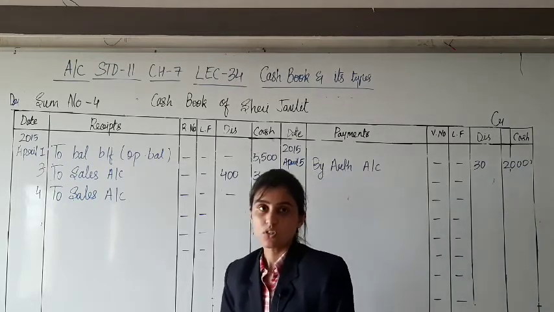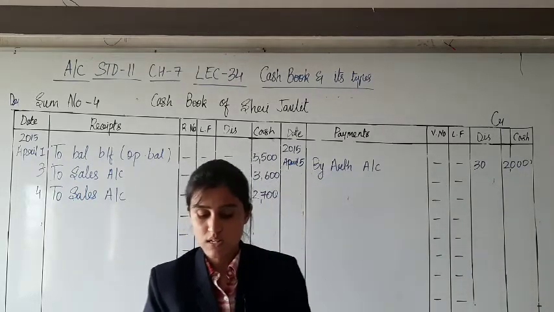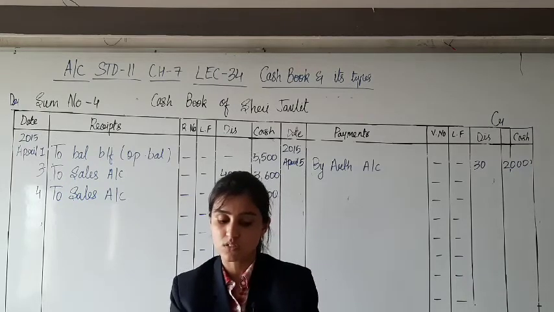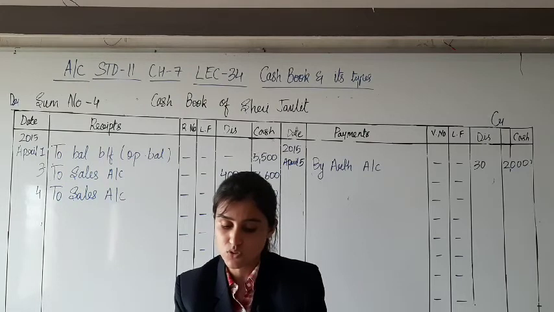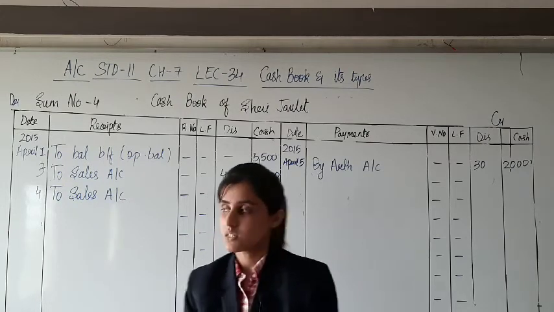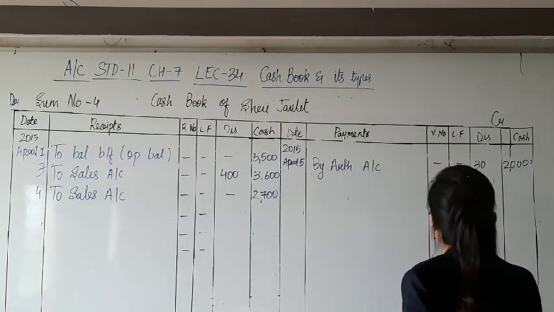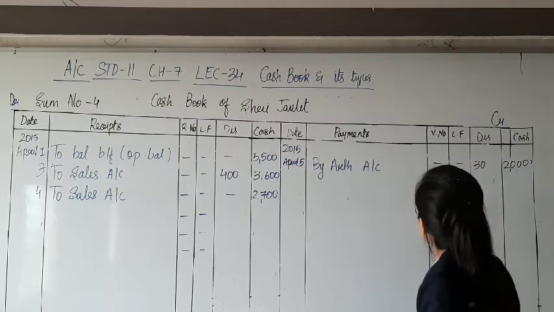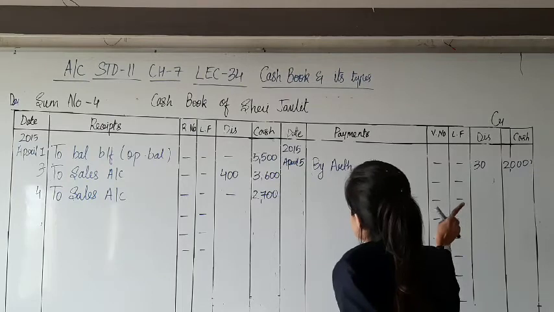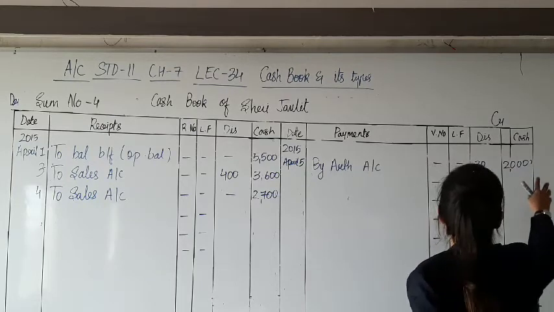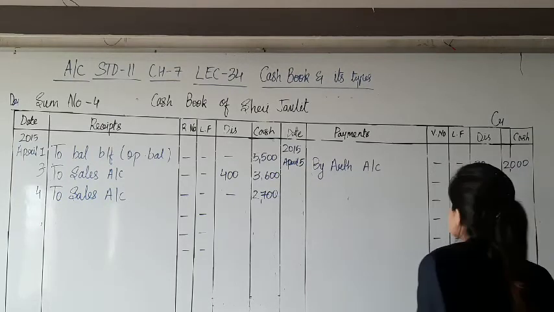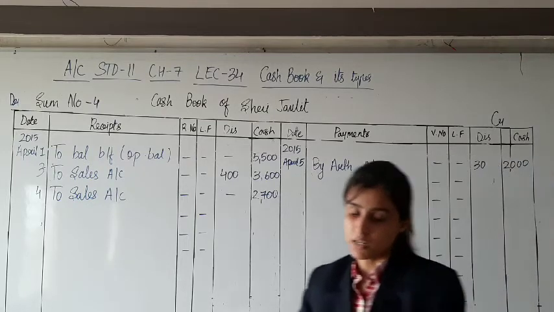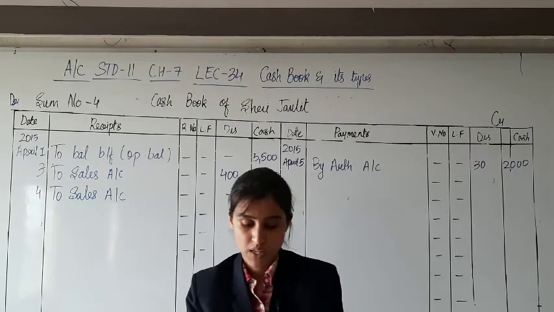So, on the payment of 2,030 rupees, we have paid 2,000 rupees only. That means 30 rupees is the discount that we have received. And discount is an income and hence it has been recorded on the credit side. And you have paid 2,000 rupees only instead of 2,030 rupees. So 2,000 has been written in the column of payment of cash.